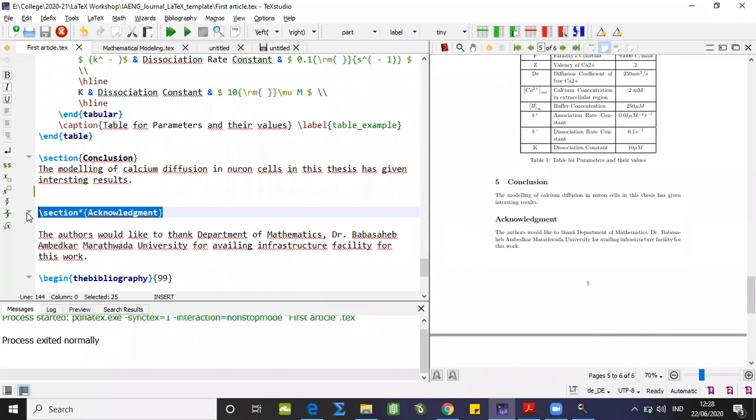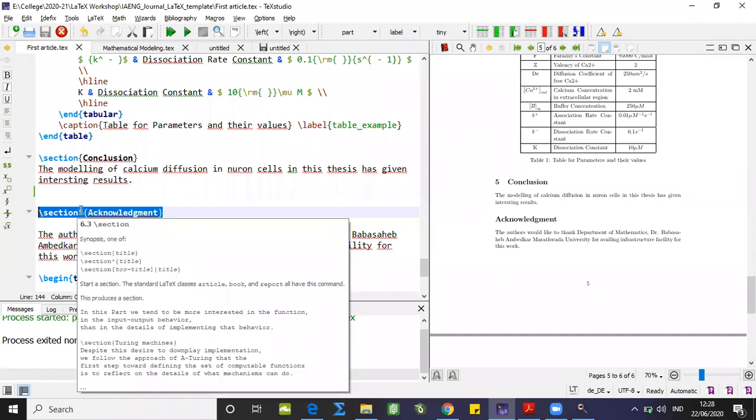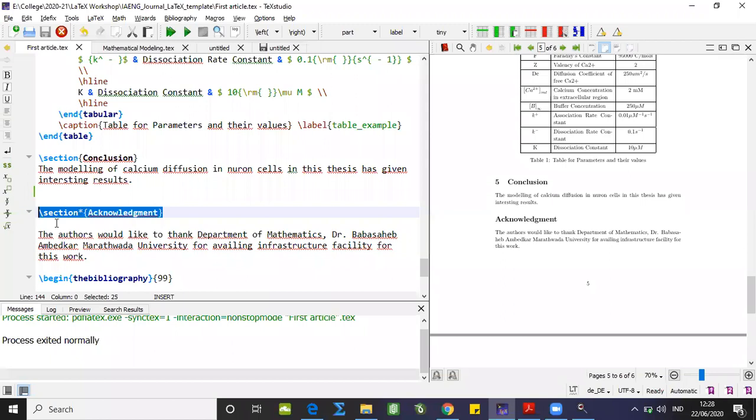I told you that they have a different meaning, though they appear a bit the same. Because of this star, we do not have any number for this section. So backslash section star acknowledgement will give us the output as